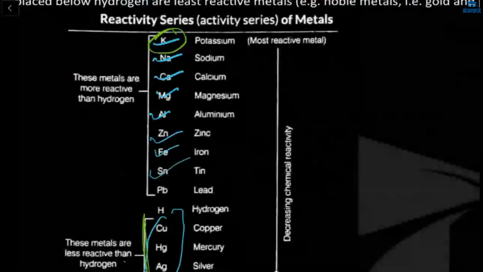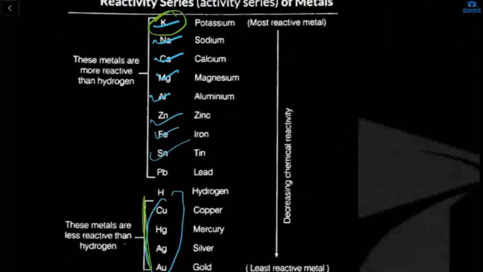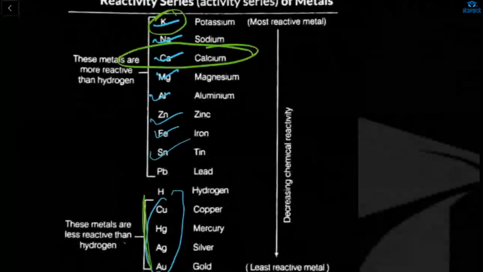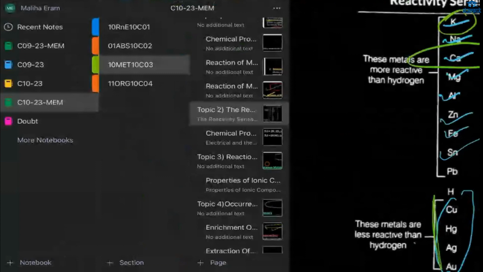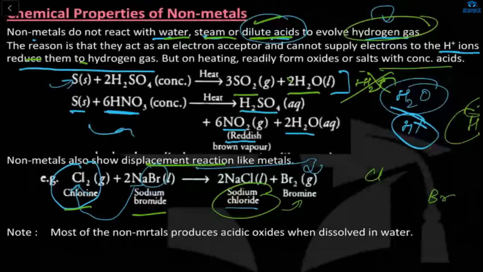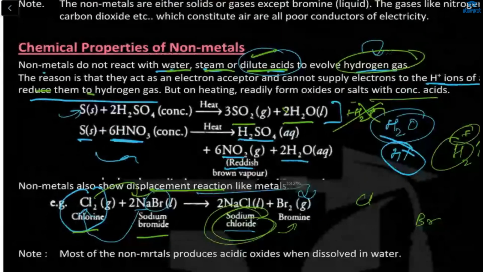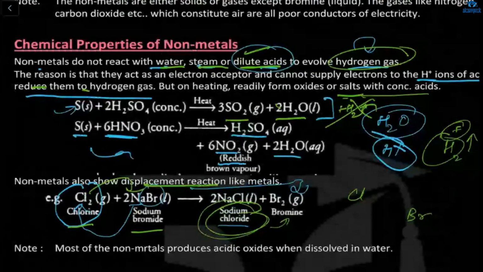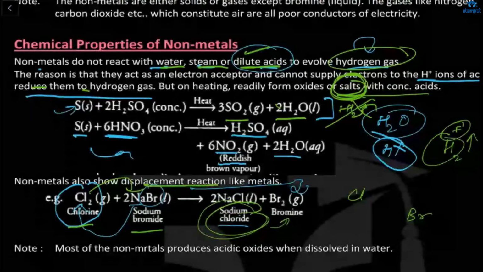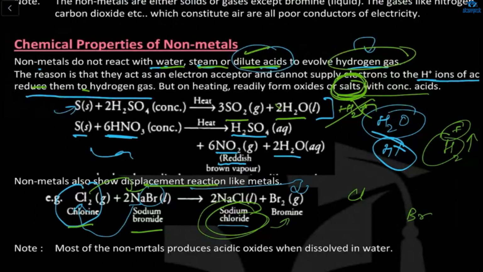This is a reactivity series. Now see, there was calcium, so calcium is coming first. Then the chlorine is there, and chlorine and sodium combine. So what will happen? But on heating, it will form oxides or salt. If this chlorine combines with sodium, then it will form salt, because in the product, what do we want? We want salts or any kind of oxides.